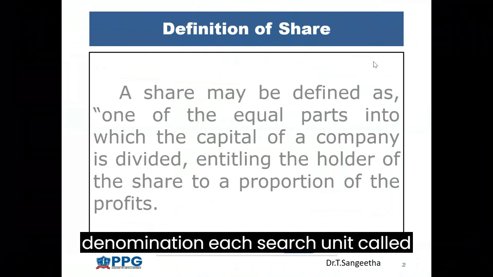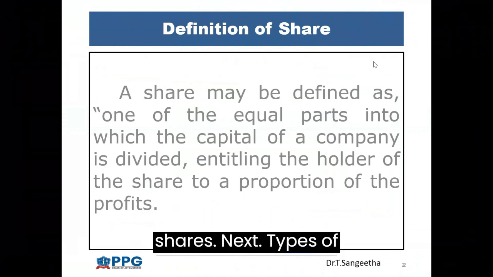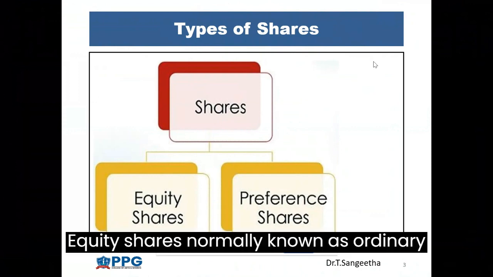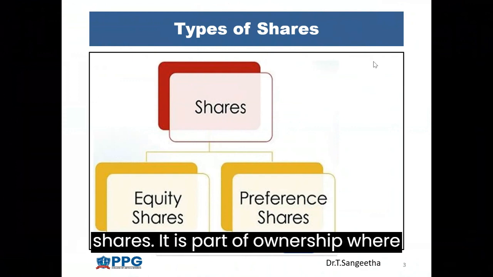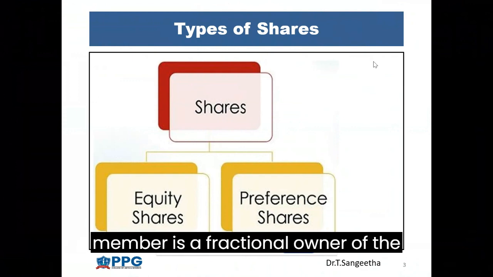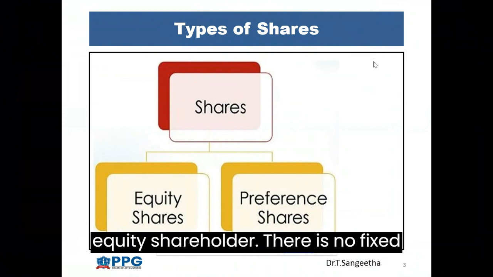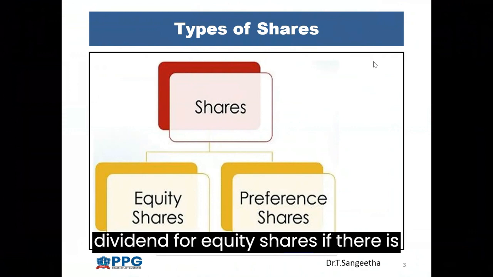Next, types of shares. First one, equity shares. Equity shares, normally known as ordinary shares. It is part of ownership where a member is a fractional owner of the company. Equity shares are owned by the equity shareholder. There is no fixed dividend for equity shares. If there is any balance amount, it goes to them, and repayment of capital is made to the equity shareholder.